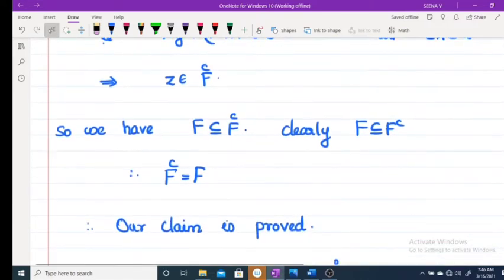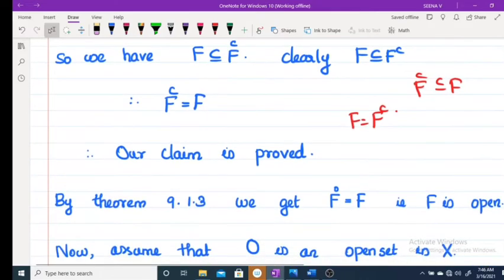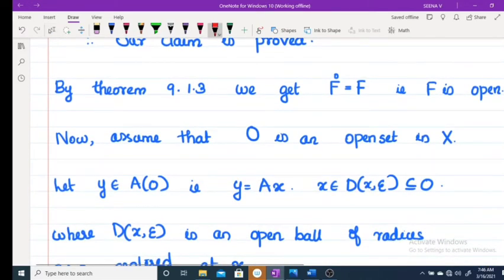Okay, so we have F is contained in FC, and FC is also contained in F. We already have FC contained in F. Therefore, finally we get F equal to FC. Therefore, our claim is proved. And by theorem 9.13, we get F0 equal to FC. So here FC equals F, therefore F0 equals F. F interior means it's an open set, therefore F is also open. Okay, therefore, we get F is open.